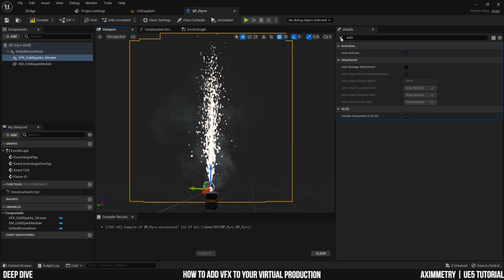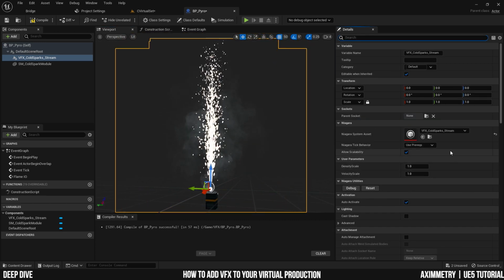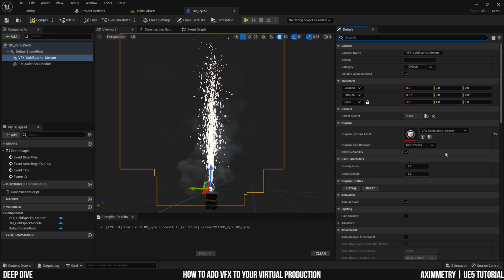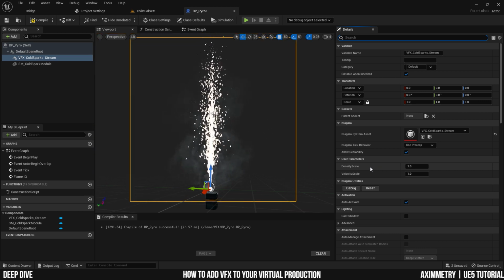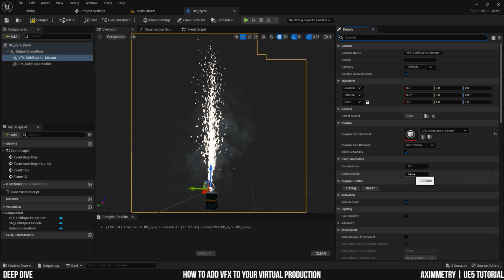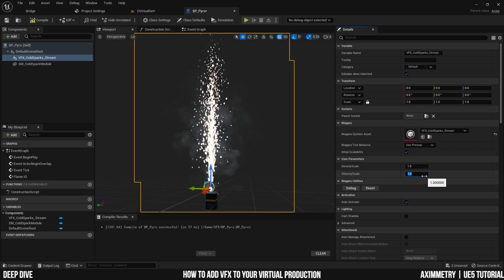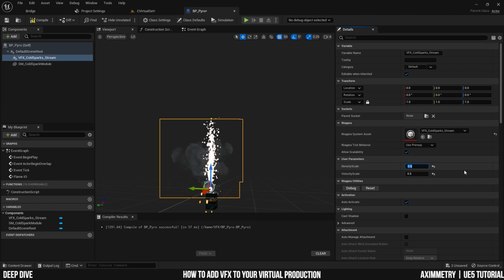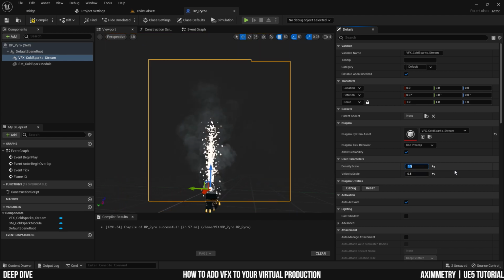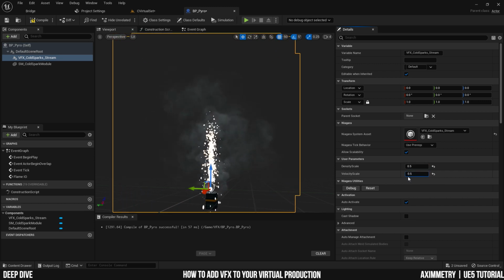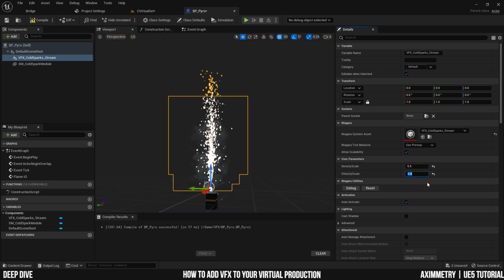Actually, in the Niagara system, the person who prepared this effect exposed a few parameters, and there is a density scale and a velocity scale over here that you can play with. So try, for example, 0.5 and 0.5. And now you have a much smaller Pyro effect. So please play around with this until you get your desired result.